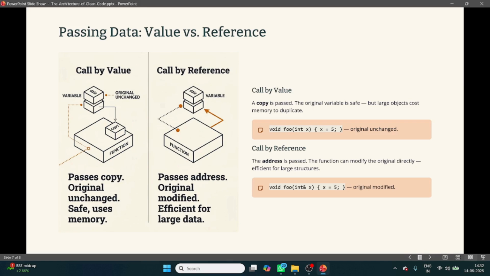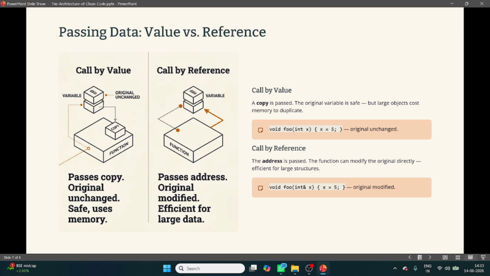Call by value. That is the default function calling mechanism. Suppose here we have void foo(int x) with x equal to 5, and I call this function foo and pass a value. What will happen? A copy is passed.